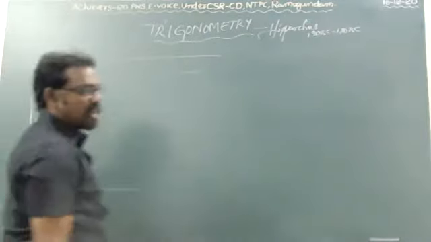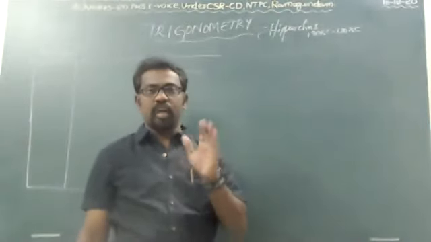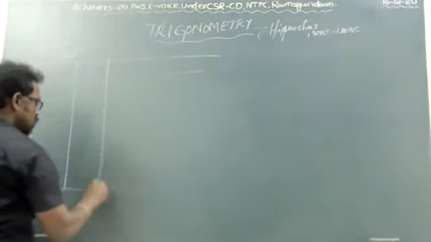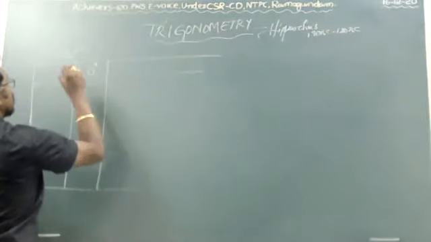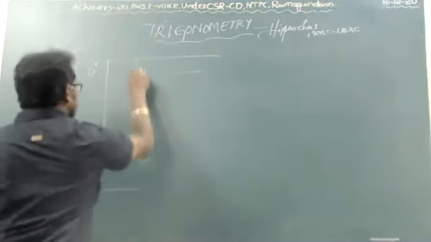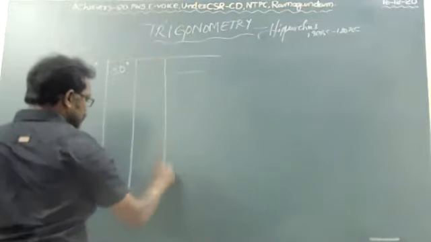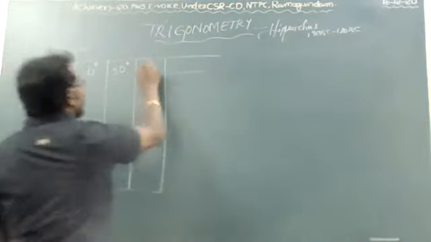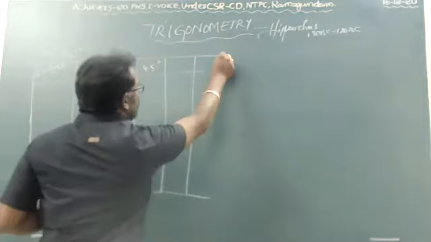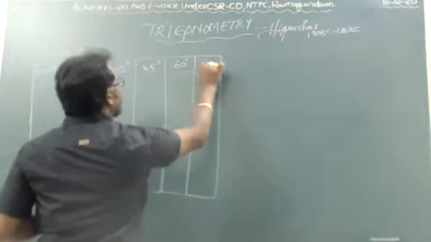We will have some angles now. Theta is nothing but angle. We have some standard angles in the trigonometry chapter. The first one is 0 angle, this is called degrees. 0 degrees, 30 degrees, 45 degrees, and 2 more, that is 60 degrees and 90 degrees.